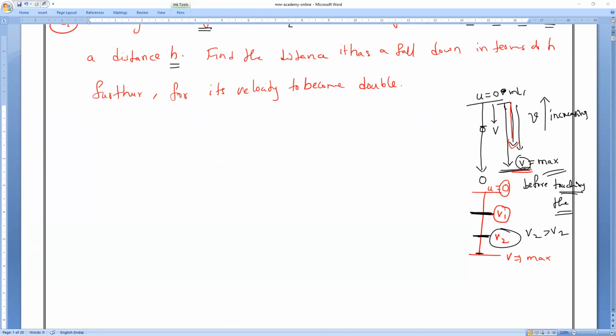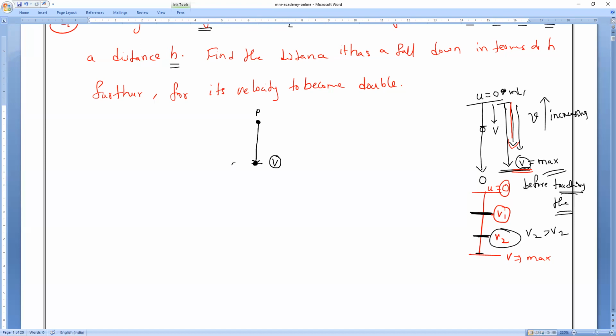Let me consider the body is at a certain point P initially. It traveled a certain distance with a certain velocity. By that time, its velocity becomes what? Everybody, what is the velocity of the body? V. Am I right or wrong? Please respond.